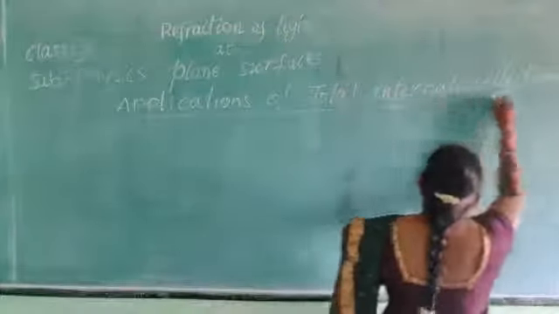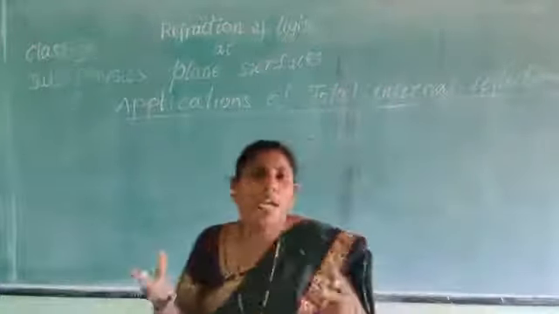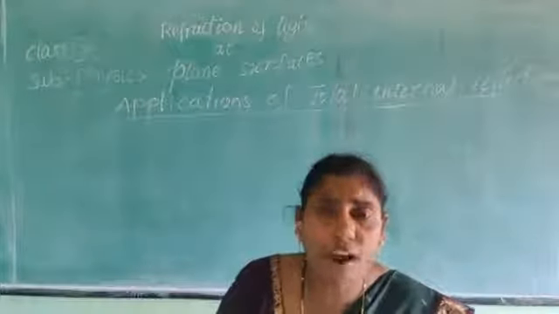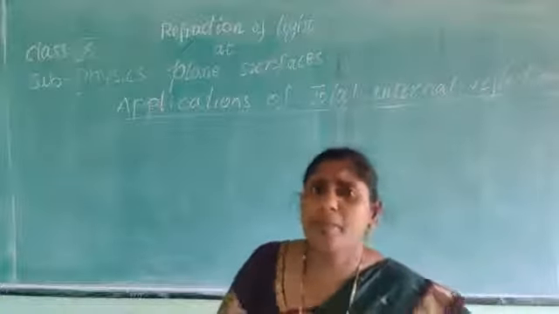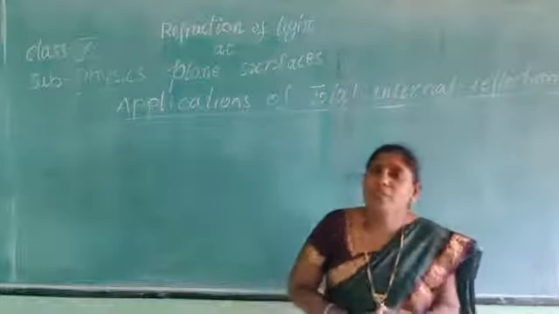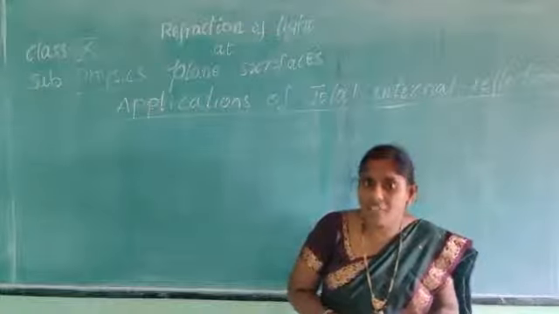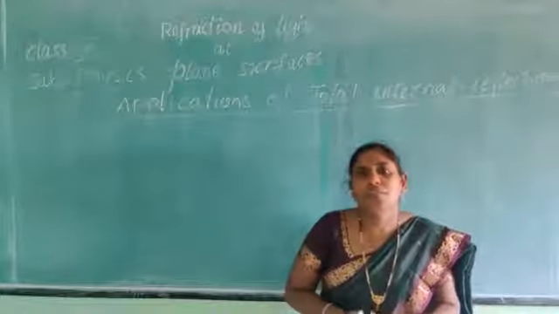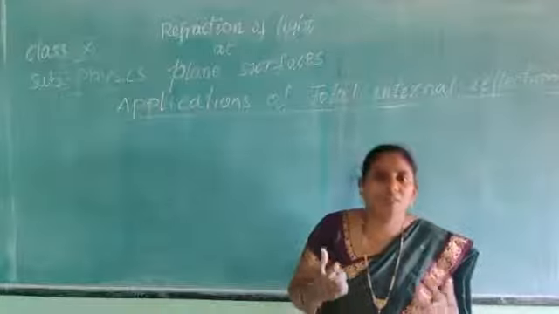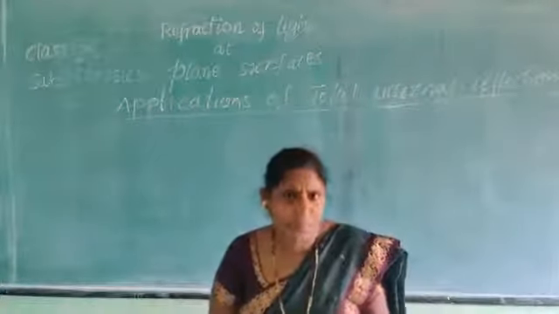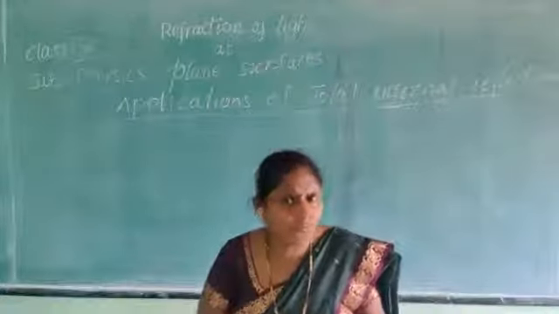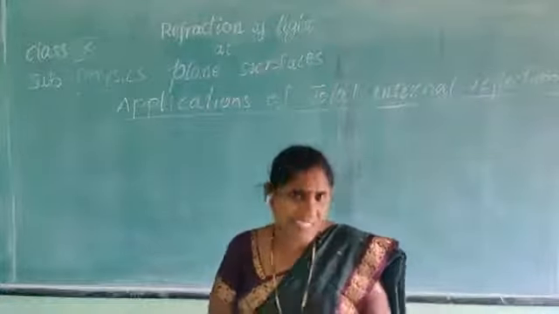Now let's see applications of total internal reflection. What are the applications? Where do you find this total internal reflection? We already discussed mirage. Mirage is an optical illusion where we observe that we find some water on the road, but when we get there, we don't find any water. So this is also one of the applications of total internal reflection. Let us see the next application.